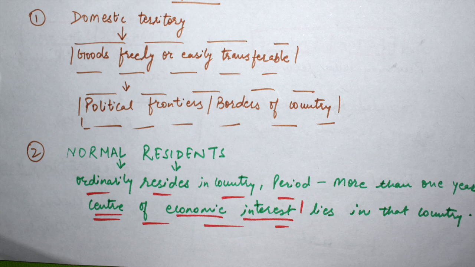But the Indian embassy in the US, in Pakistan, in Sri Lanka, whatsoever, the revenues they generate there, they are normal residents, because their center of economic interest lies in India.